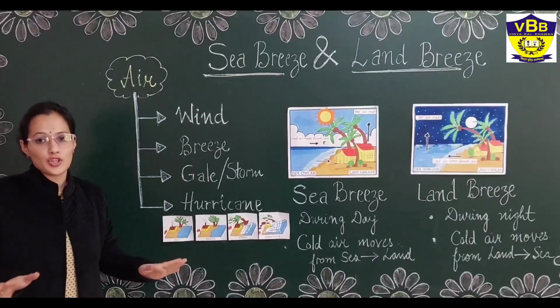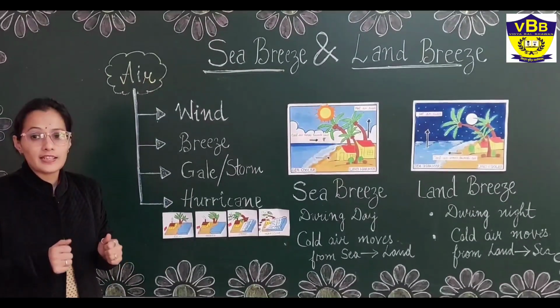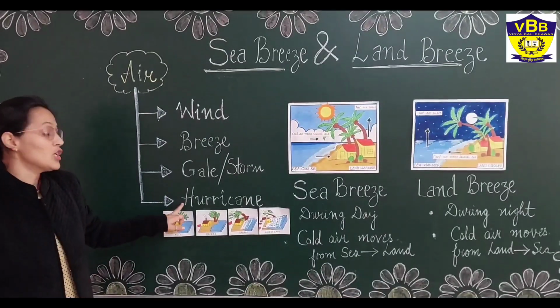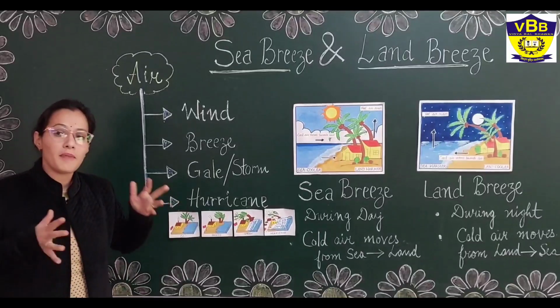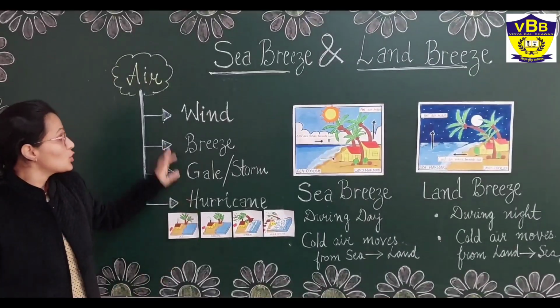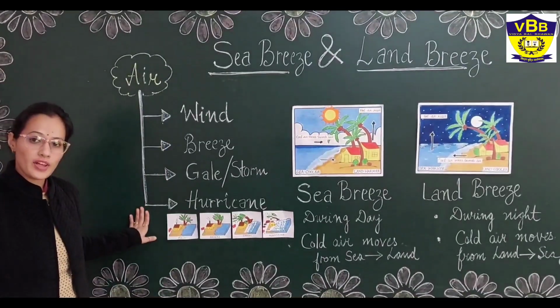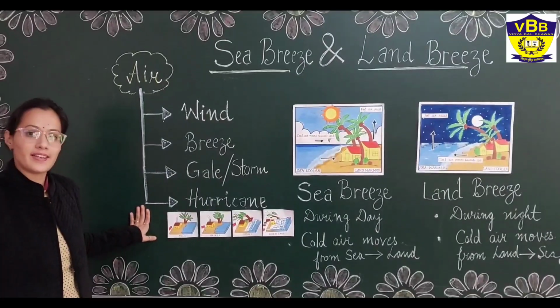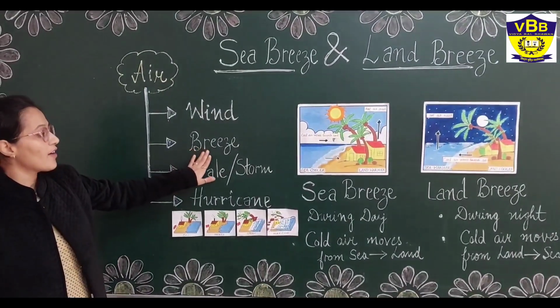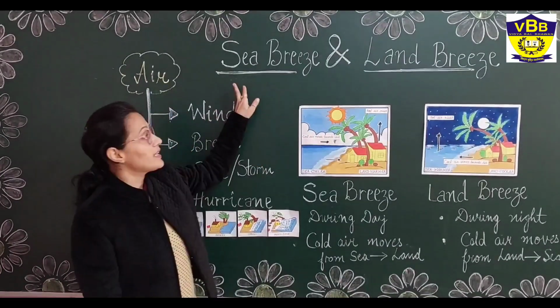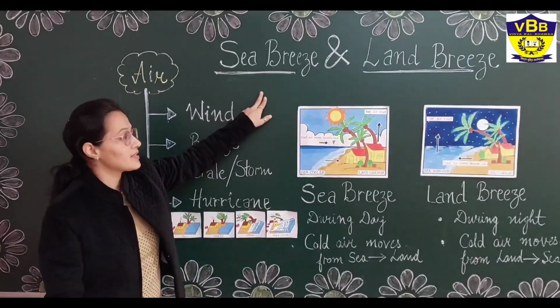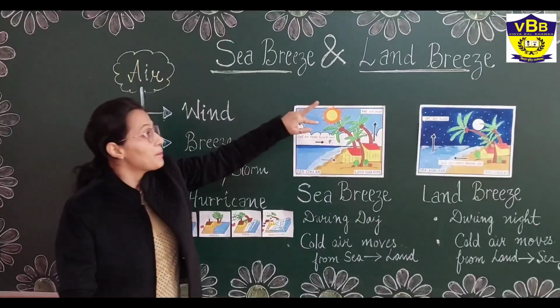Now, the worst condition of the air, when the air has extreme power, that condition we call hurricanes. So it causes many types of destruction. So these are all the conditions of the air depending upon its intensity. So now we are having breeze. So what is sea breeze and land breeze? As the name suggests, sea breeze and land breeze.